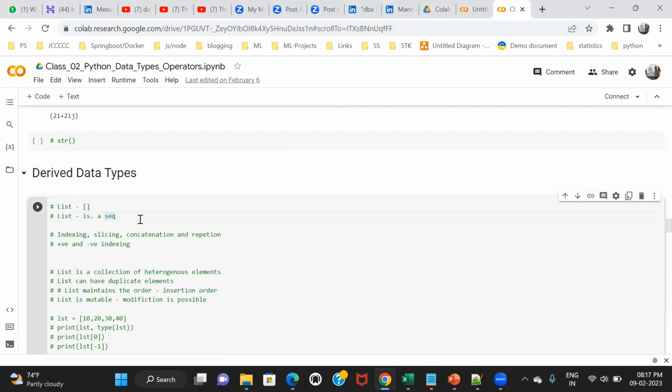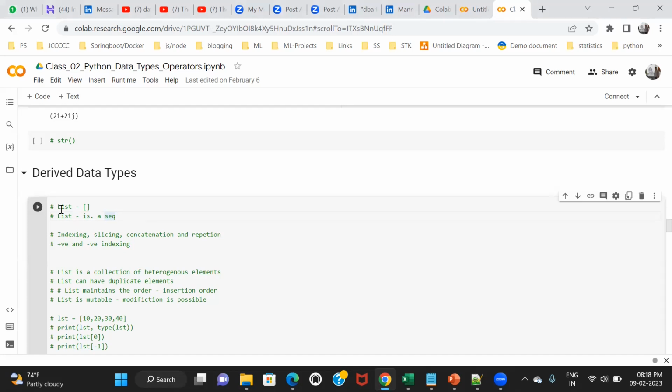Who came first? The first person, the second person, then the third person, then the fourth person, like that, right? So it maintains the sequence. It maintains the order. So list is a kind of queue. You can imagine it as a queue. A lot of persons are standing in the queue, and it maintains the order. This is my first data. This is my second data. This is my third data, like that.